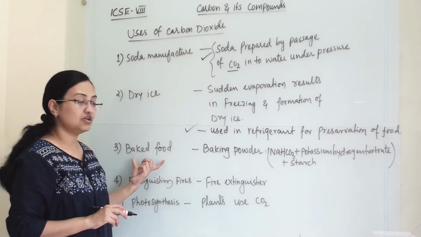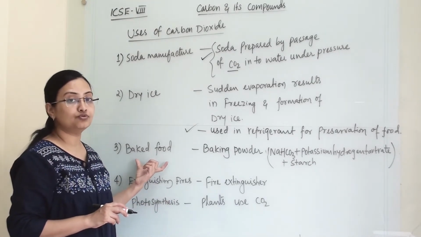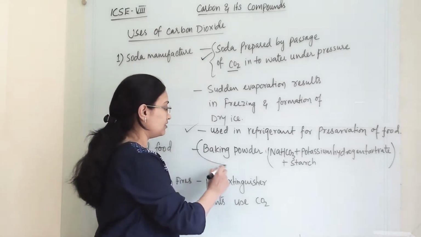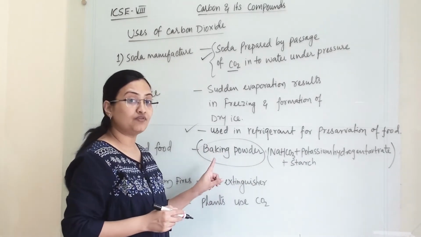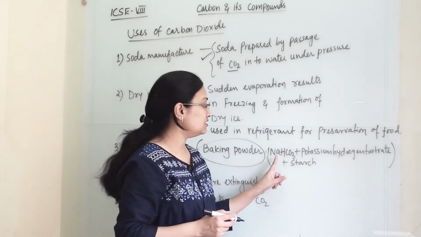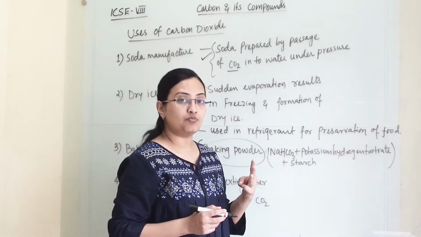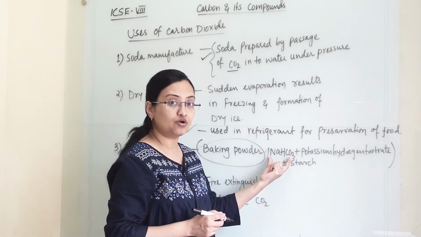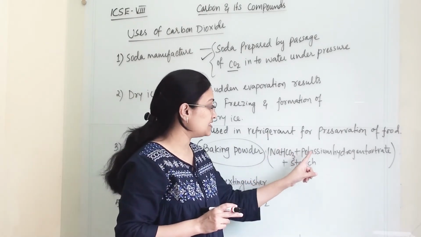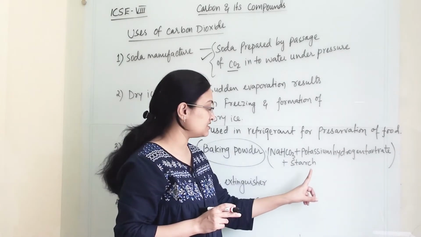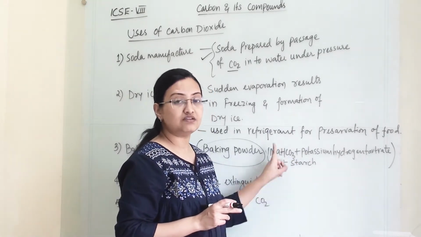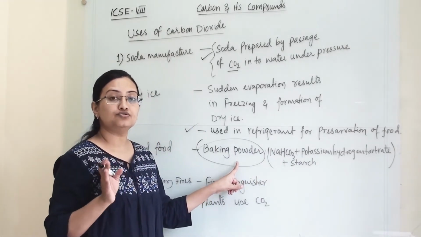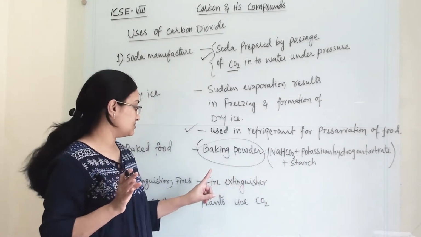Then third, for the preparation of baked food we are using carbon dioxide. How? Because we are using baking powder. So how do we manufacture baking powder? With these three compounds we can make baking powder: sodium hydrogen carbonate, or sodium bicarbonate, plus potassium hydrogen tartrate and starch. When we mix these three, we can make baking powder, and it has a huge application in the baking industry.